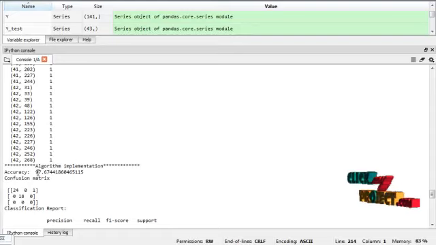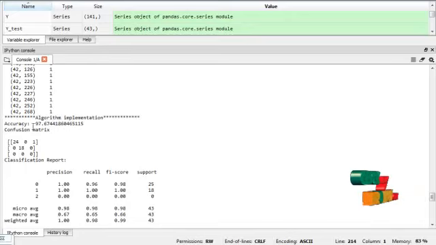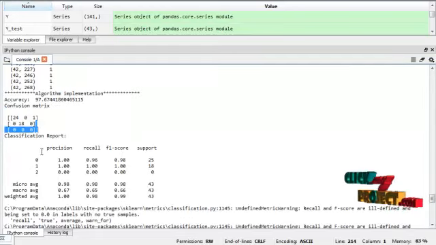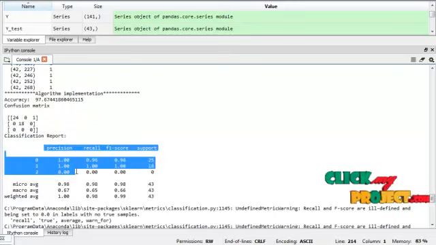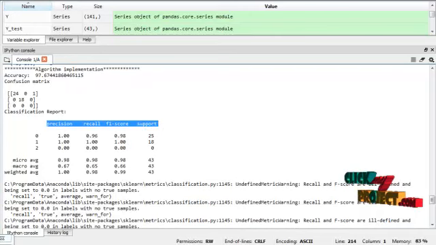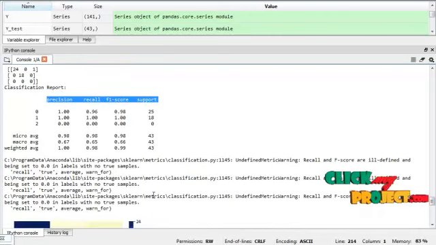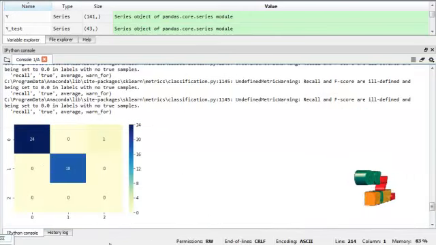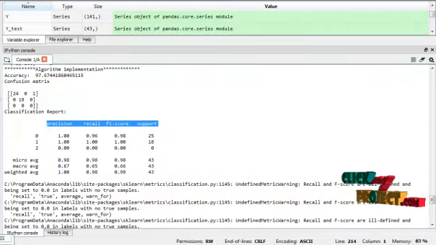Then the linear SVC algorithm will be implemented on this data set, and here the accuracy is predicted as 97.67. This is a confusion matrix, and this is a classification report. Here we predict the precision, recall, F1 score and support, and we plot the heat map using the confusion matrix.